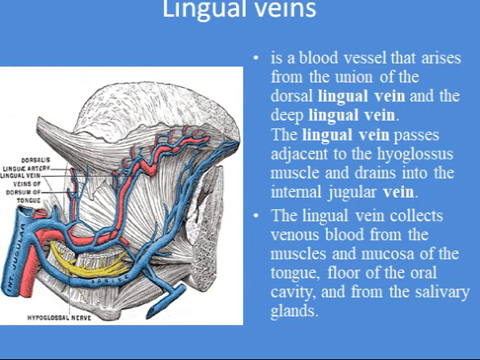Lingual vein is a blood vessel that arises from the union of the dorsal lingual vein and the deep lingual vein. The lingual vein passes adjacent to the hypoglossus muscle and drains into the internal jugular vein. The lingual vein drains venous blood from the muscles and mucosa of the tongue, floor of the oral cavity and from the salivary glands.